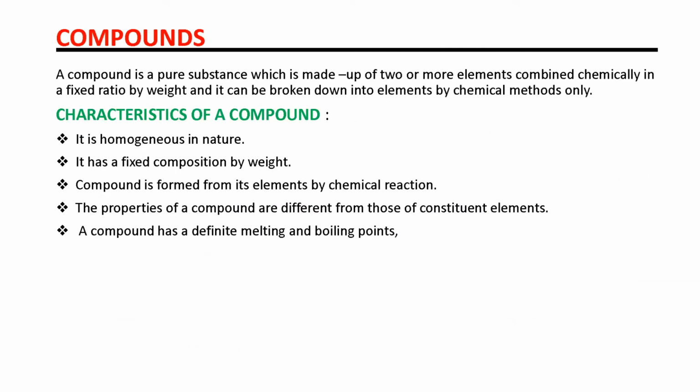Then we come to the next topic, compounds. What are compounds? A compound is a pure substance which is made up of two or more elements combined chemically in a fixed ratio by weight. It can be broken down into elements by chemical methods. The elements are combined in a fixed ratio, and the compound can be broken down into elements by only chemical methods. We can't do it by physical methods.